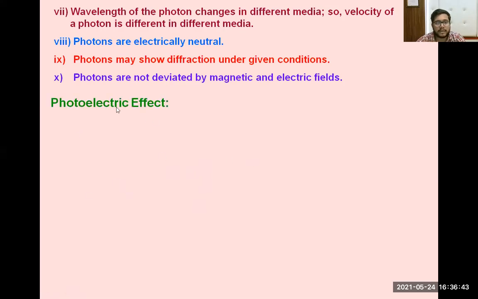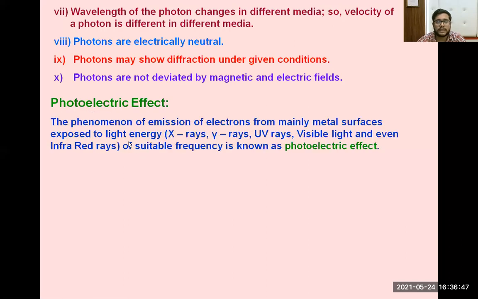Now we will discuss what the photoelectric effect is. The phenomenon of emission of electrons mainly from a metal surface exposed to light energy, meaning X-ray, gamma ray, UV ray, visible light, and even infrared rays of suitable frequency, is known as the photoelectric effect.